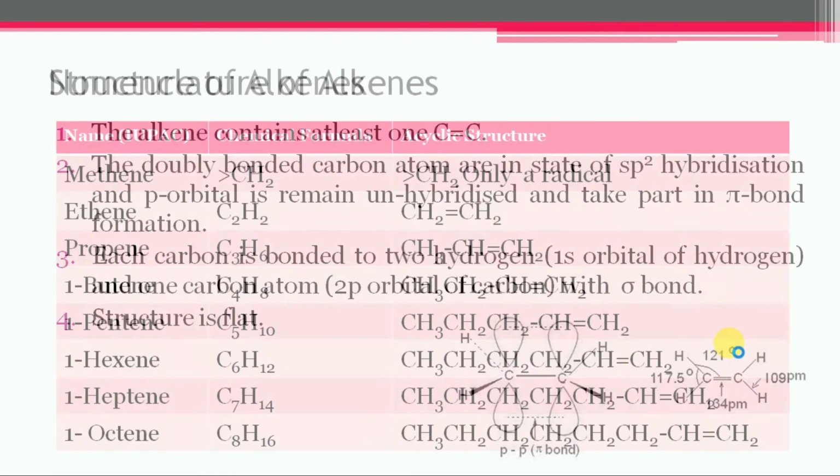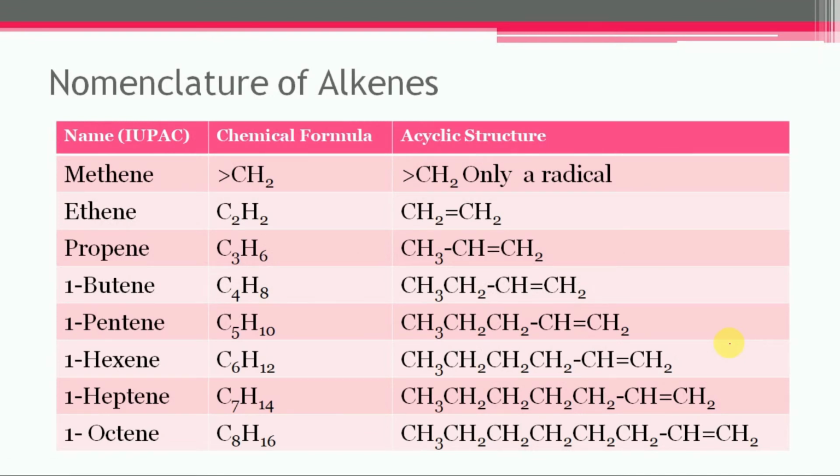The next one is the nomenclature. Alkenes are given the general name olefins. In the IUPAC nomenclature, the individual members are named by replacing the "ane" of the alkane with "ene".